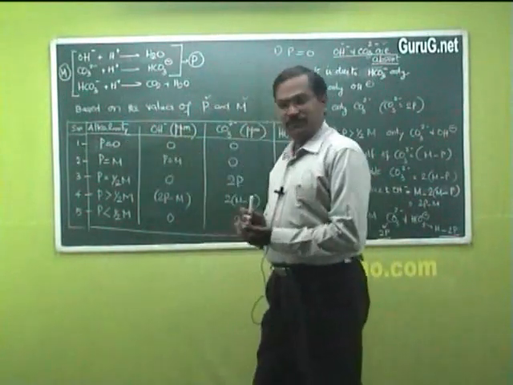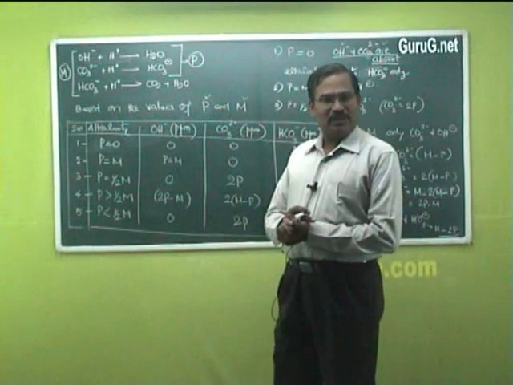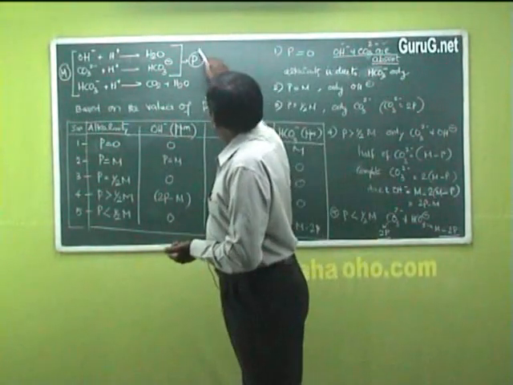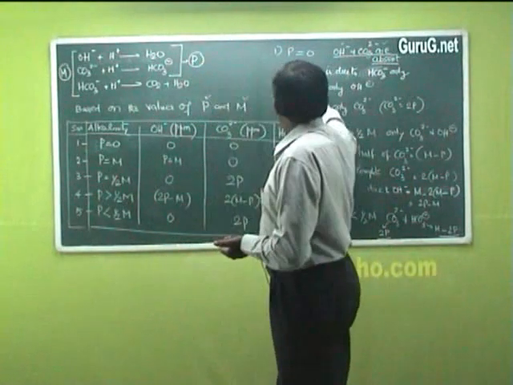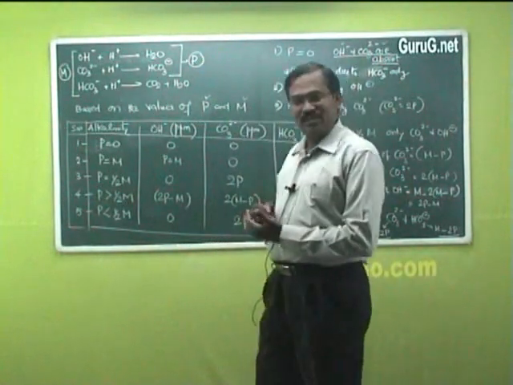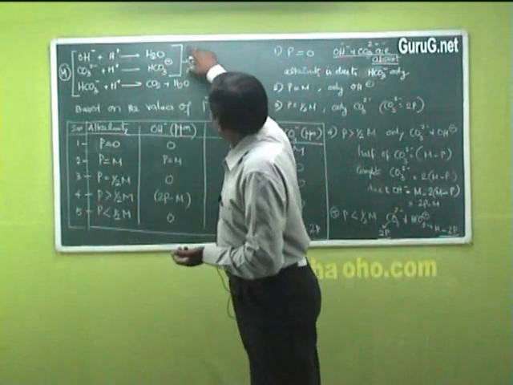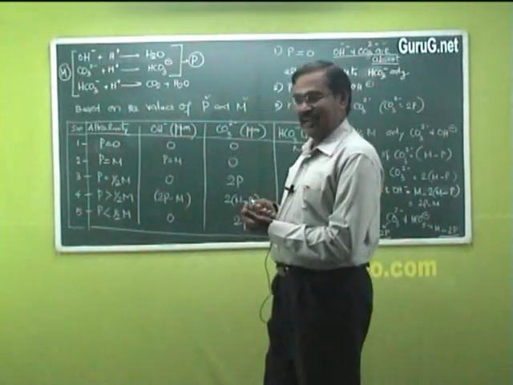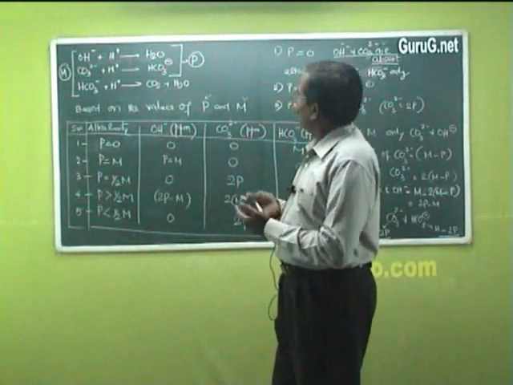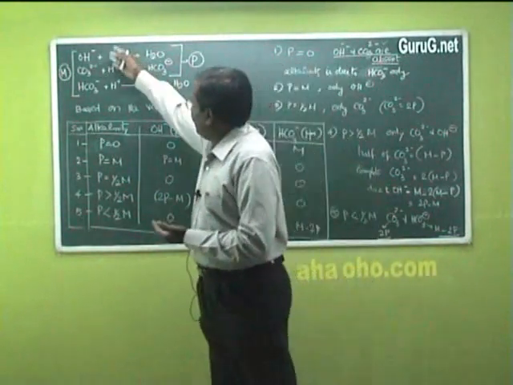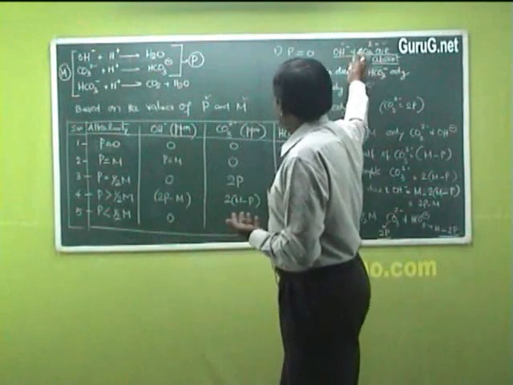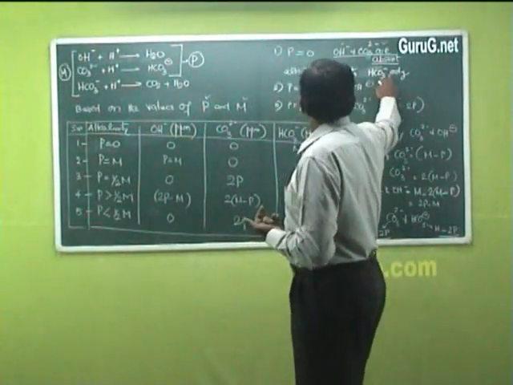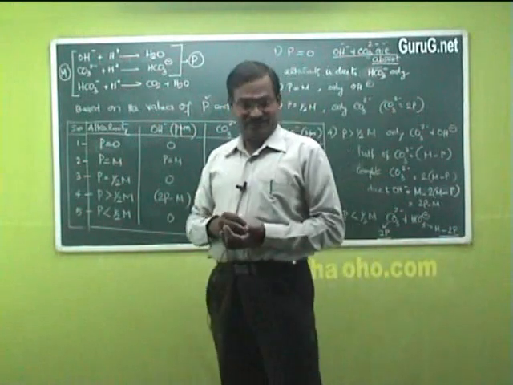In case phenolphthalein alkalinity is 0, that means no acid is consumed for phenolphthalein. It is clear that hydroxide and carbonate are absent, because only the first two reactions are for phenolphthalein alkalinity. Once it is 0, we can say surely hydroxide and carbonate are absent, and the alkalinity is due only to bicarbonate ion.